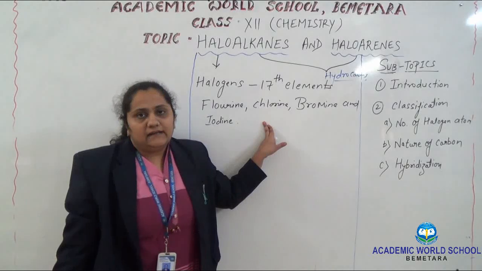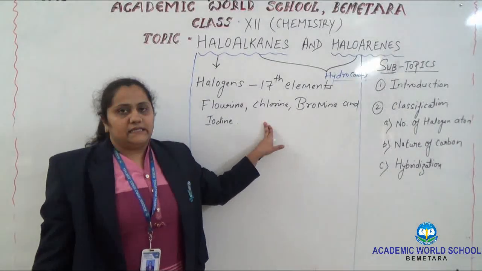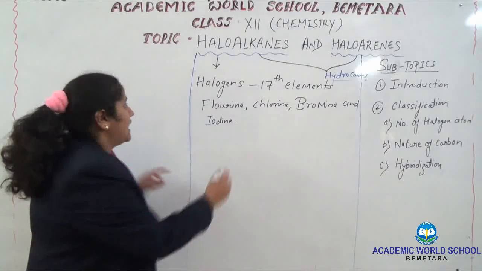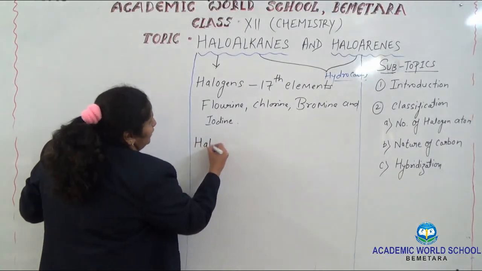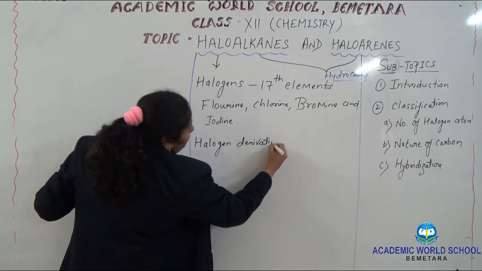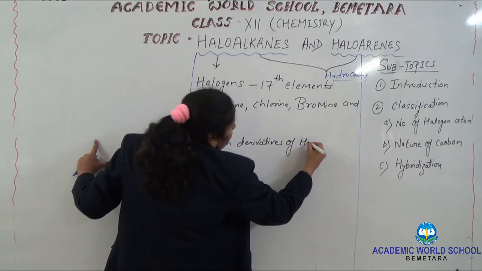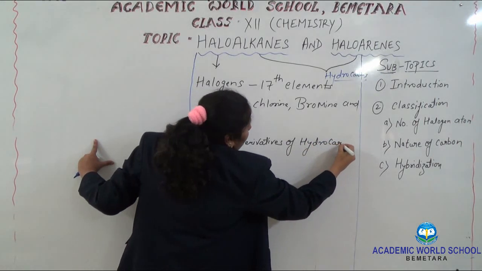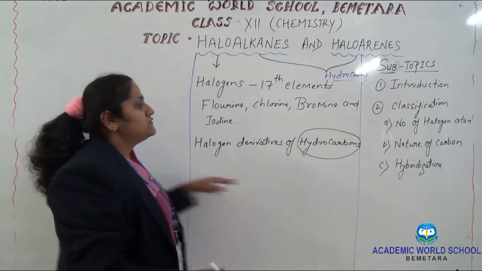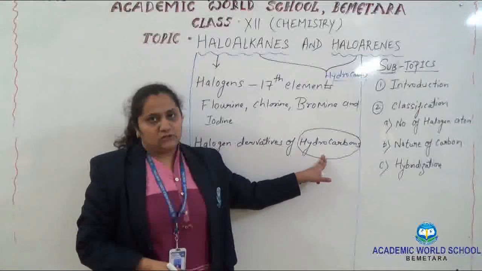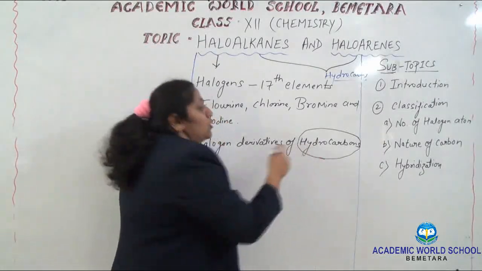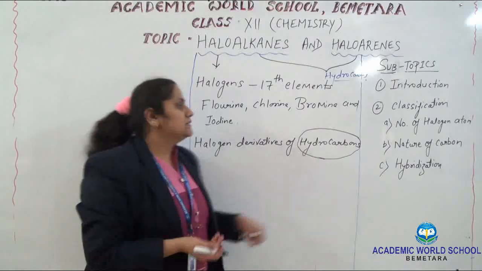So, we can say that haloalkanes and haloarenes are the halogen derivatives of hydrocarbons. You all know about hydrocarbons. We have earlier discussed them in class 11th also. So, let's recall the previous concept about the hydrocarbons.